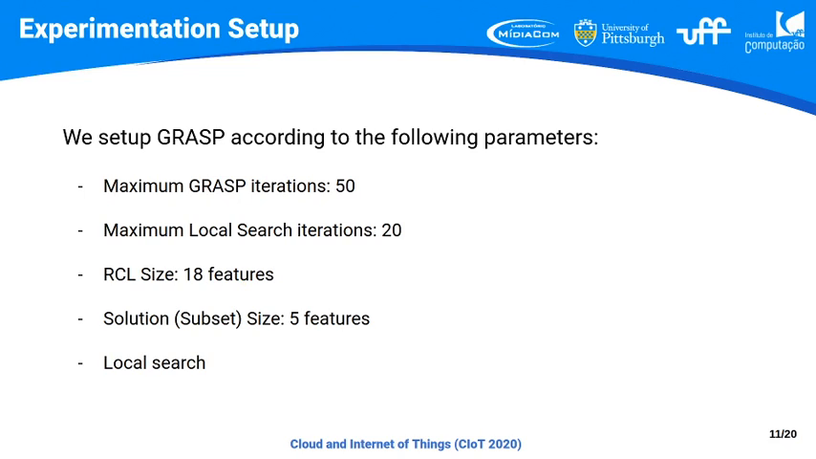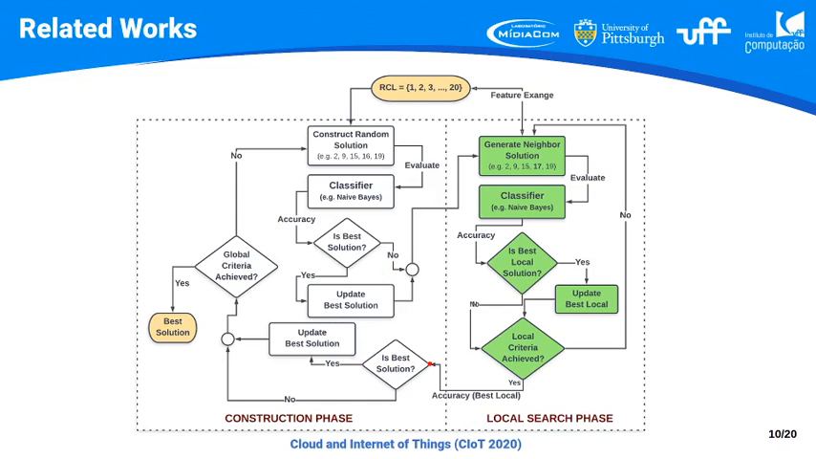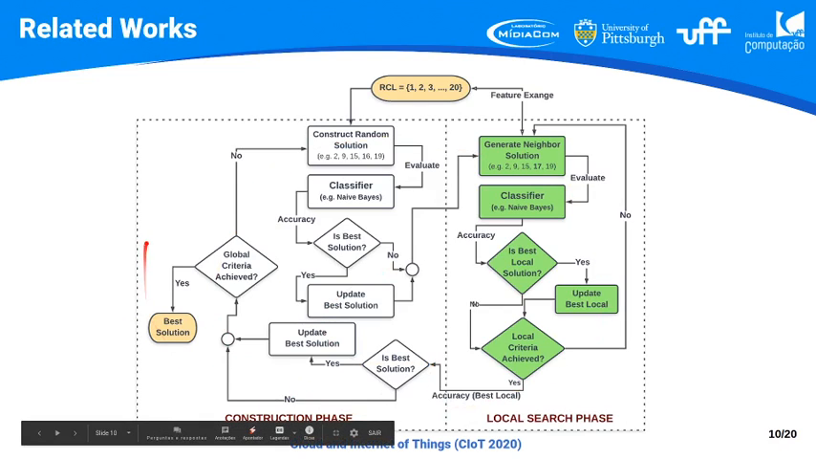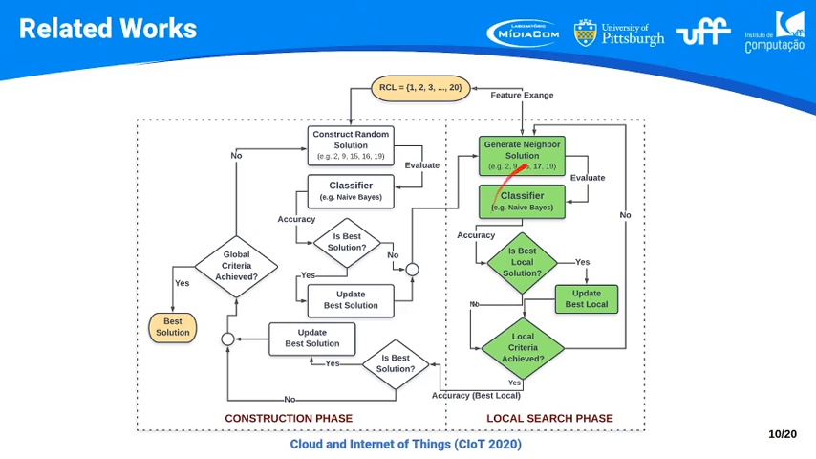So basically, to experiment with this algorithm, we will set up a GRASP implementation, and we define as maximum iterations the number 50, and 20 local search iterations. So basically we will have 50 full iterations, and for each of these iterations we will have 20 local search iterations.